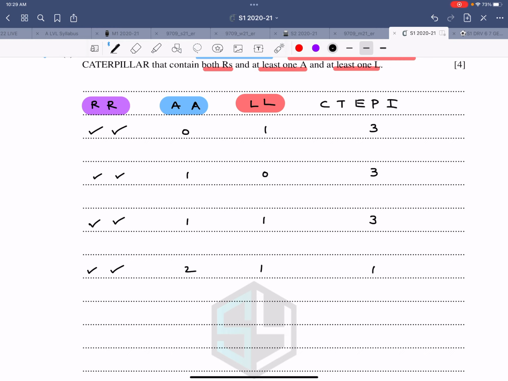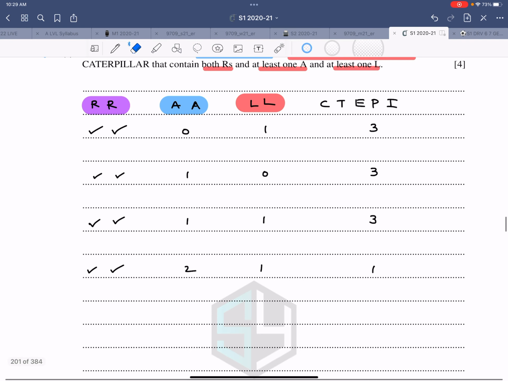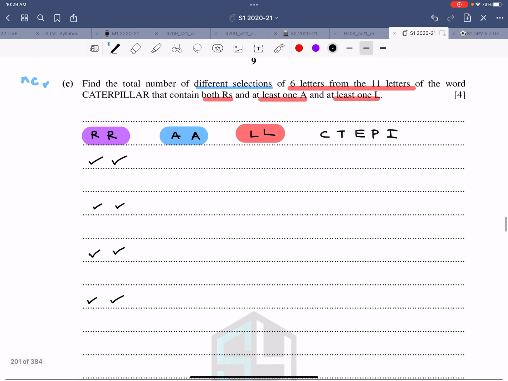Oh, first of all, my bad. This one, the 0 is not possible. That's what happens when you try to be too logical, because you are thinking of all the possibilities. So first of all, this is at least one of each. So that's 1, 1 and 2. And this is 1, 2 and 1. And this is 2, 1 and 1. And this is 2, 2 and 0. I think that finishes it all. When you select 1 A, you dump the other. When you select 1 L, you dump the other.